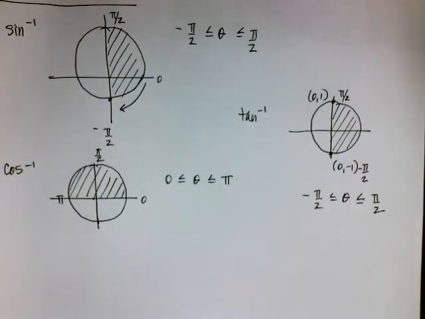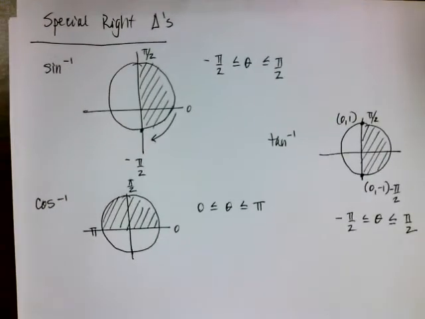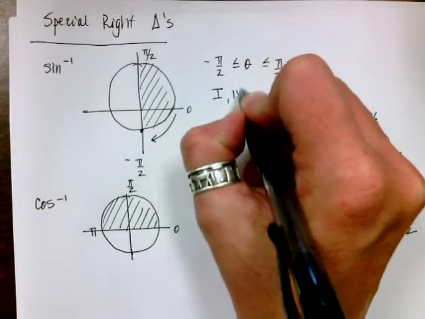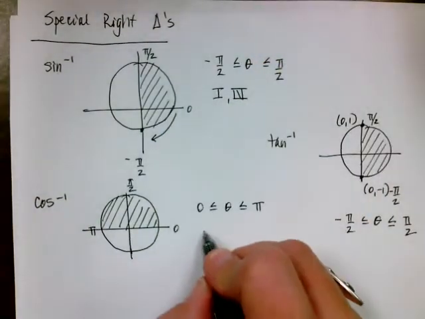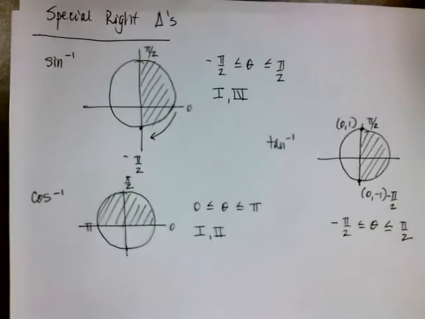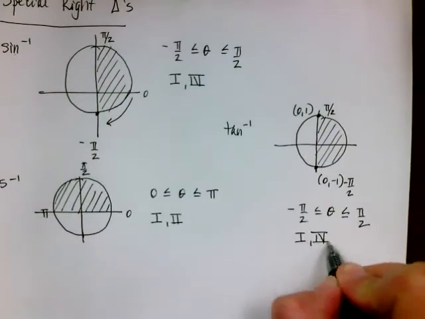All right, so that's kind of the background information. There's a lot more information that I could tell you, but I'm just going to limit it to this for right now. The only other thing that I would tell you is we would say that inverse sine is limited to quadrants 1 and 4. Inverse cosine is limited to quadrants 1 and 2. And inverse tangent is limited to quadrants 1 and 4.